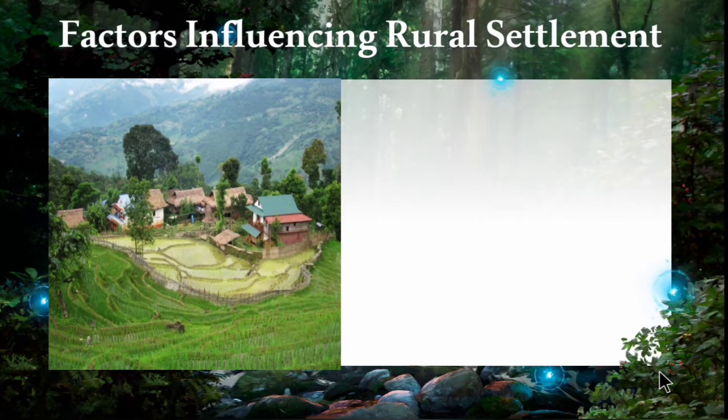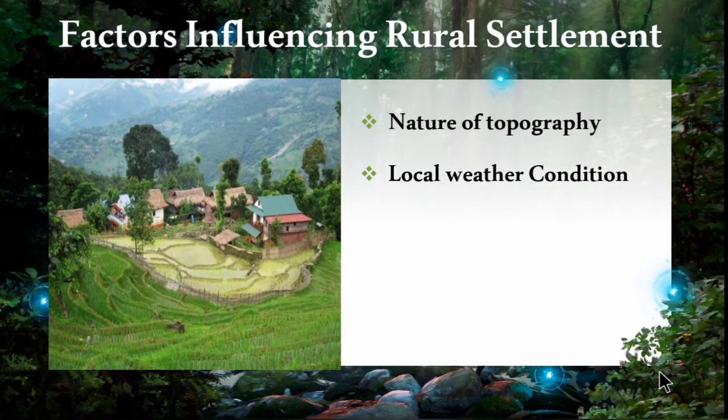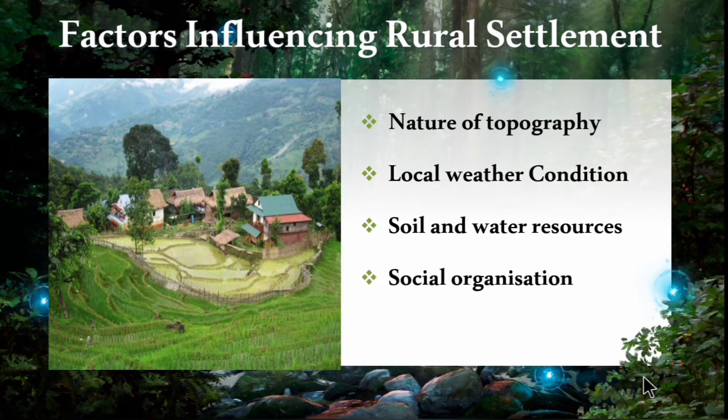Then what are the factors influencing rural settlement? The first one is the nature of topography, that is the nature of the soil, and then the local weather condition of the place, which is suitable for the particular cultivation of crops, then the soil and water resources, and then the social organization and economic condition of the place. These are all the factors which influence rural settlement.